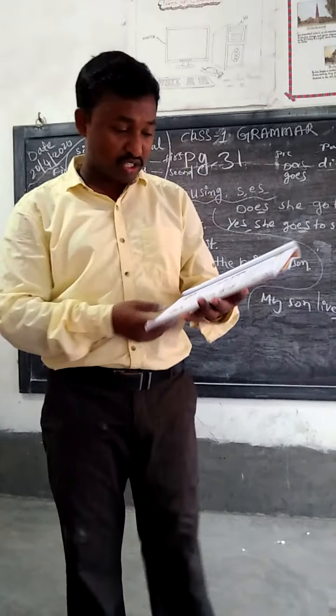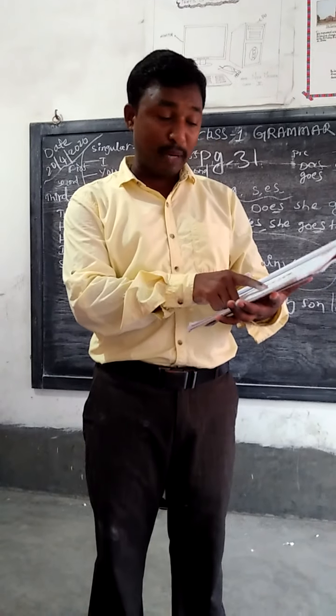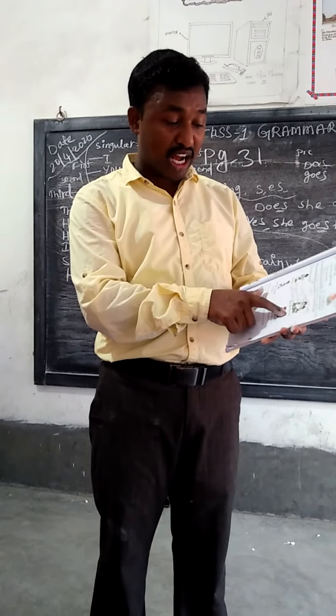You can watch the video nicely and you will understand. You see how in the book they have given "Ravi plays". Okay, Ravi and Raju play.